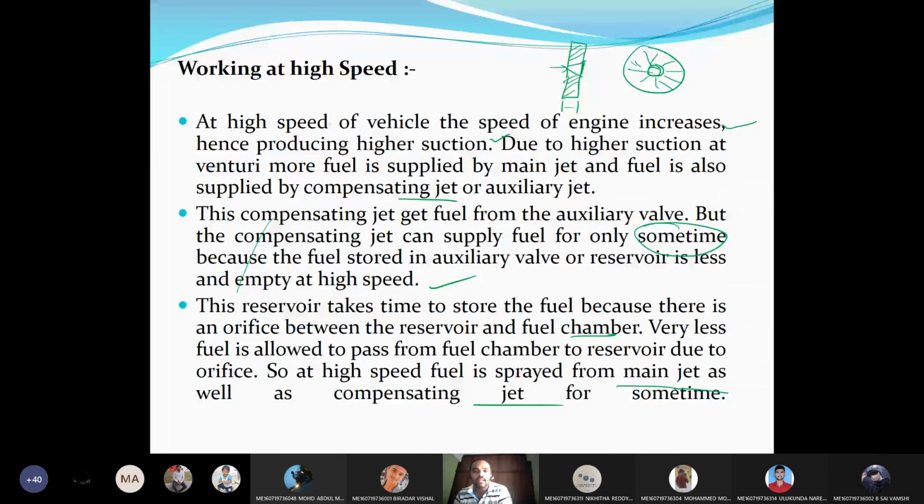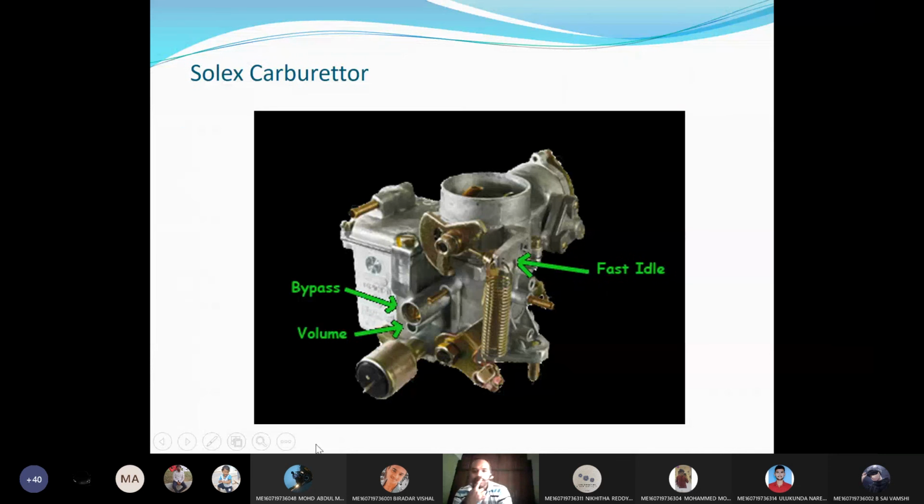Okay. Zenith carburetor, and we don't have Solex carburetor in the syllabus also. Even the normal simple carburetor is given. Suppose if he asks, he can ask up to Zenith carburetor. And this is the Solex carburetor. This is also a constant area type, not required for us.